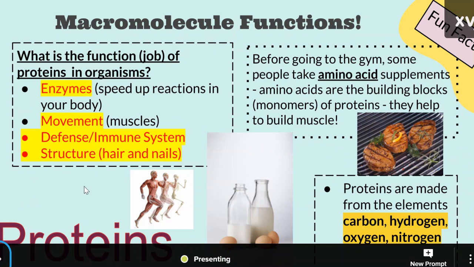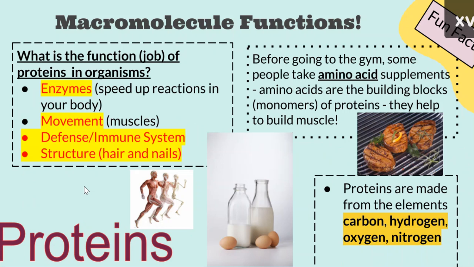Proteins. If you're an athlete, you've definitely been told to eat more protein. That's because proteins help build muscle. They do not give you energy. Proteins are there to help build muscle, grow hair and nails, and also help with your body's speeding up reactions, like enzymes. Proteins are made of amino acids. The four elements that make up proteins are carbon, hydrogen, oxygen, and nitrogen, CHON. Again, proteins do not give you energy. What they do is they give you muscles.